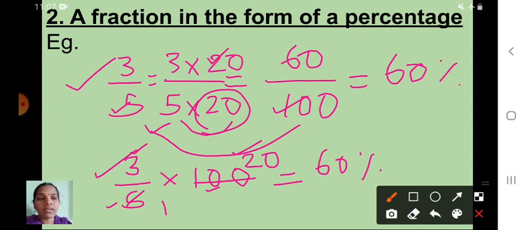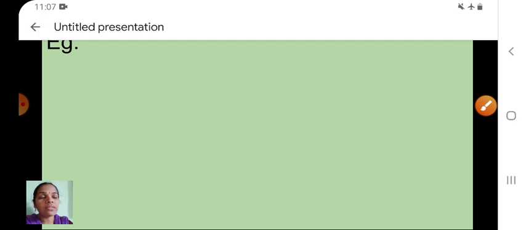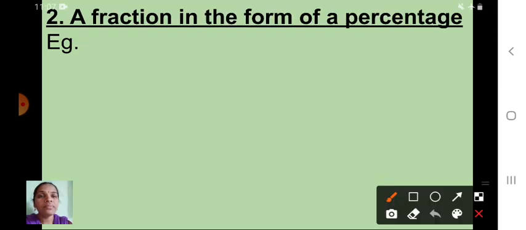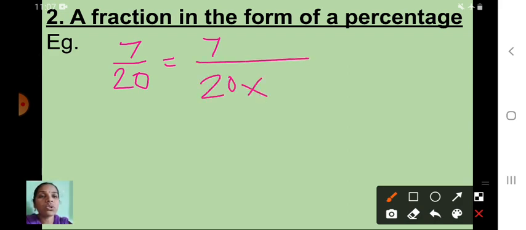One more example here I will give. See here, 7 upon 20. This is a fraction form. You have to convert into what? Yes, percentage. So here what I told, very good, the denominator we want 100.